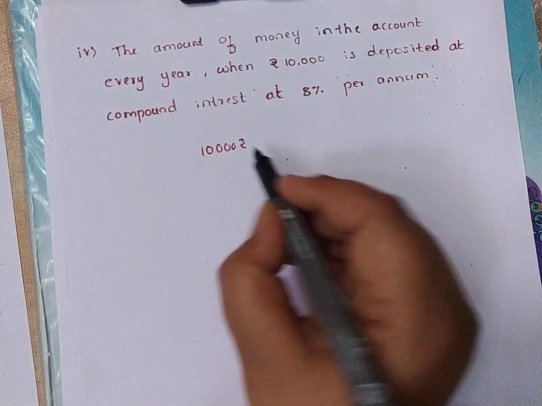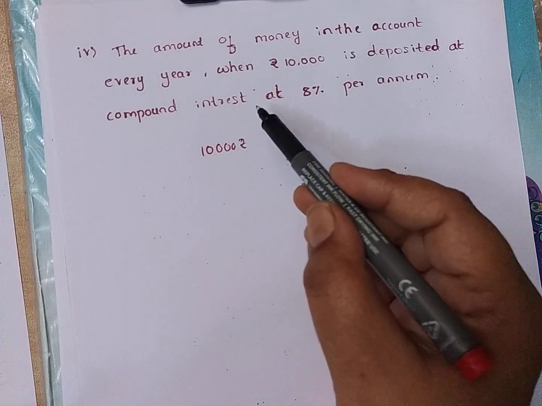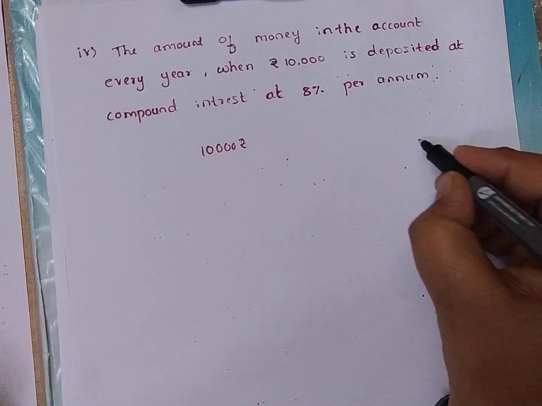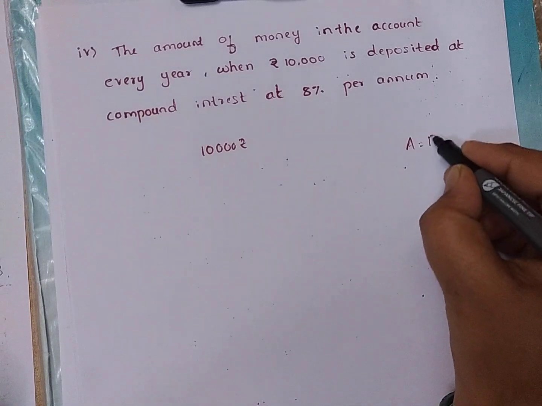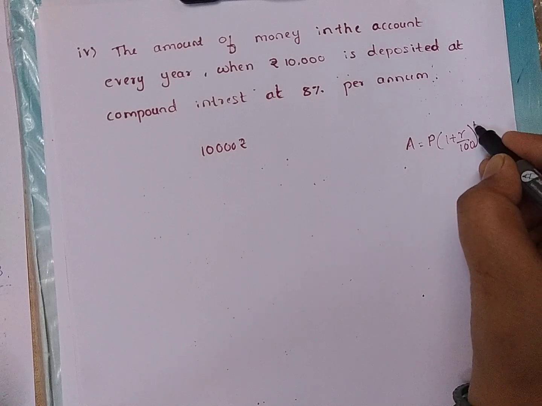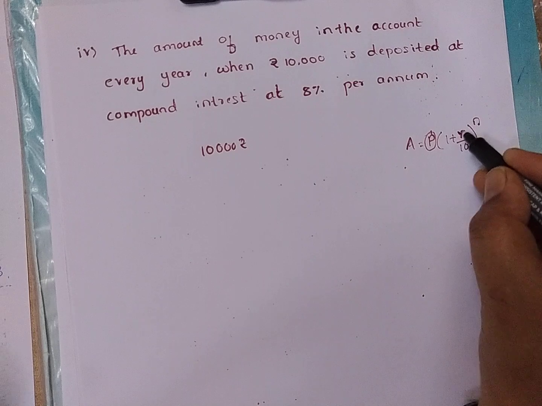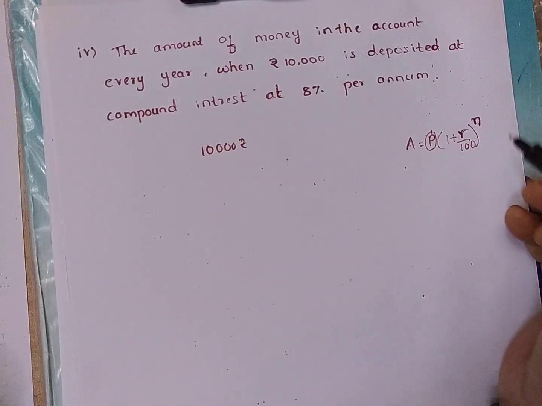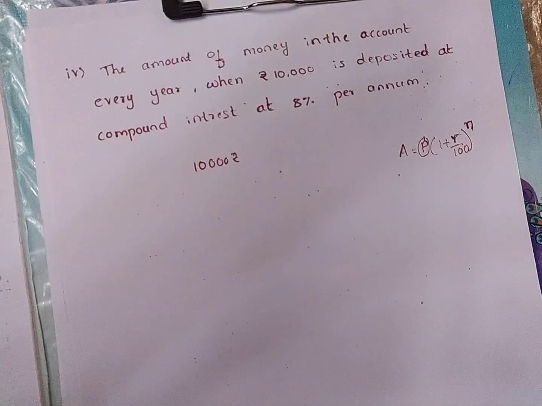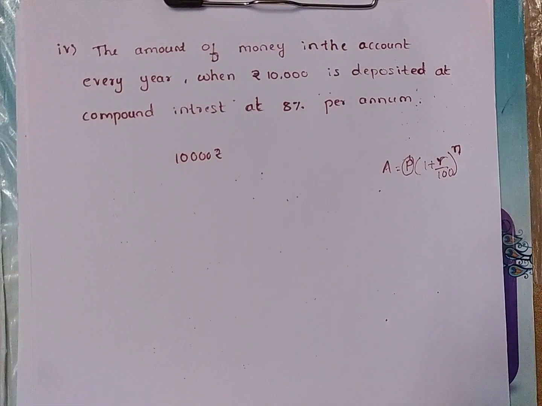Then at the rate of compound interest, what is the formula for compound interest? That is A equal to P times (1 plus R by 100) raised to N. P is the principal amount, R is the rate of interest, and N is the number of years. Simple interest is different and compound interest is different.